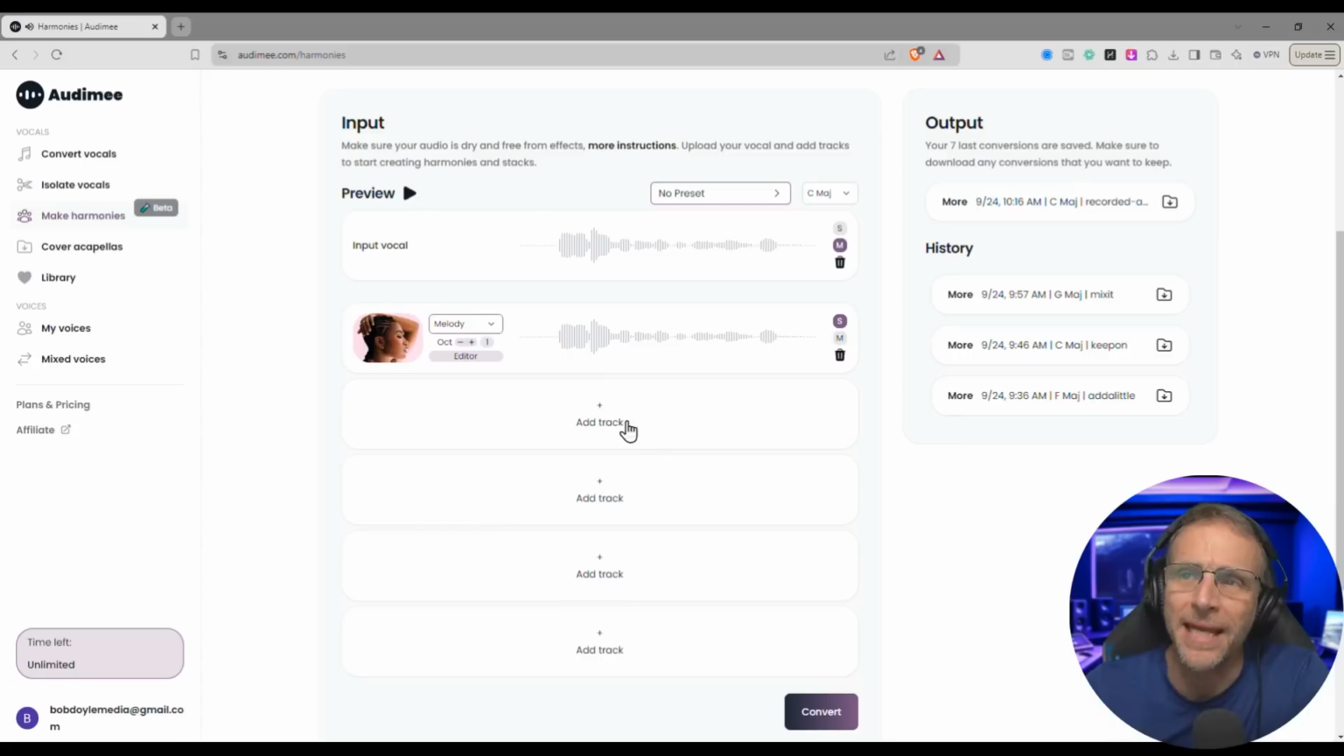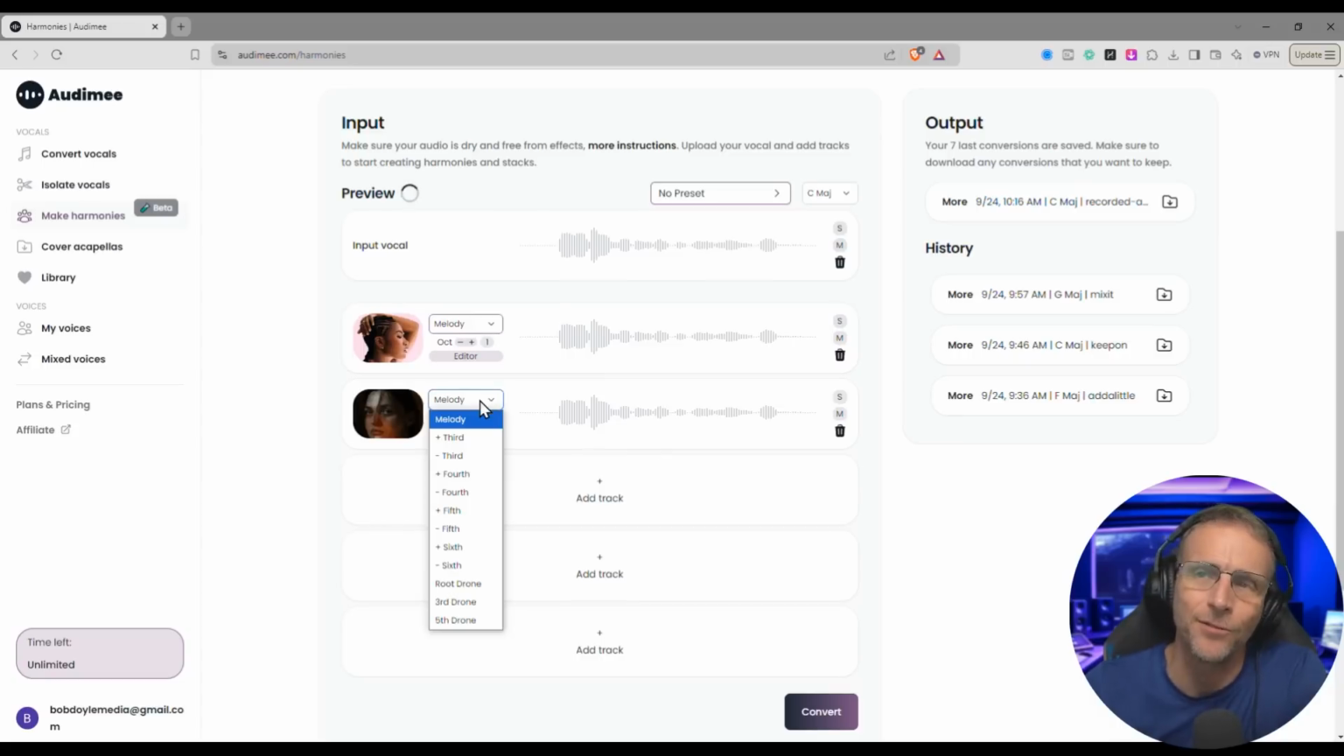And now, to manually add harmonies, I can just click on Add a Track, and of course, just choose what kind of harmony I want. Do I want to go down a third, up a fifth, down a fourth, any of that? So let's just go up a fifth here.